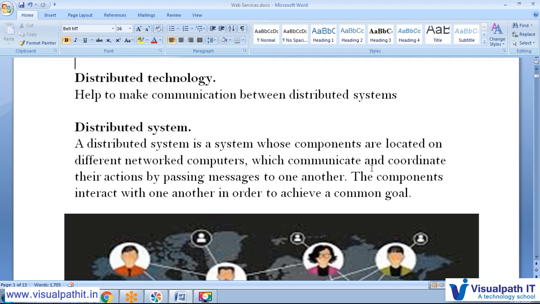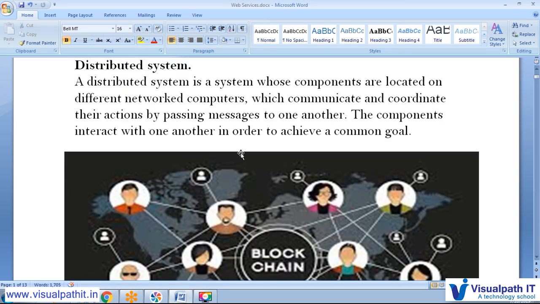I think that's clear here. Distributed technology is a technology that helps to make communication between a distributed system. And what exactly is a distributed system? A distributed system is a system whose components are located on different networked computers, which communicate and coordinate their actions by passing messages to one another. The components interact with one another in order to achieve a common goal.